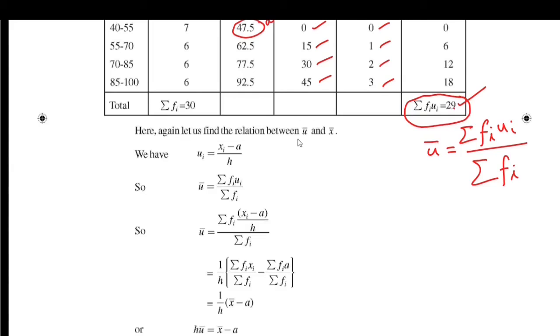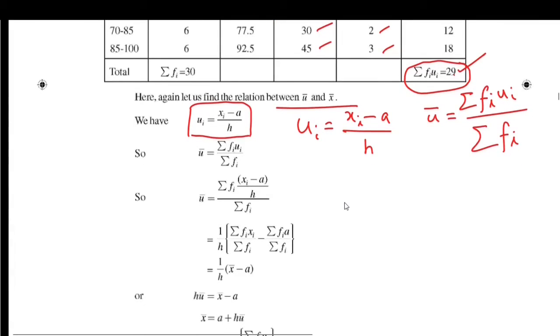Now let us find the relation between u bar and x bar. So we are taking ui's using this formula. Ui is equal to deviation by h. Deviation is xi minus a, by h. We have obtained the mean of u, that is u bar, is equal to sigma fi ui by sigma fi.